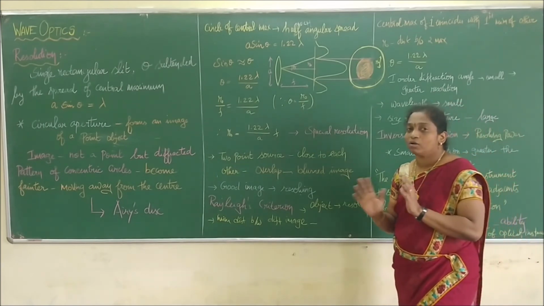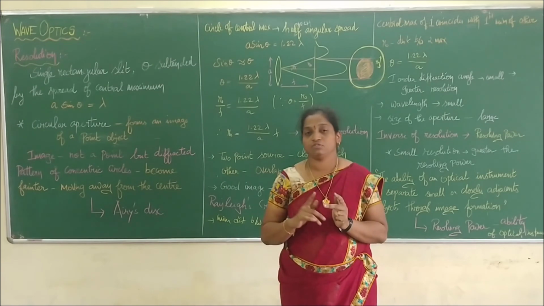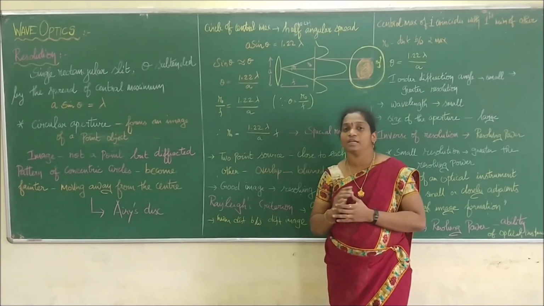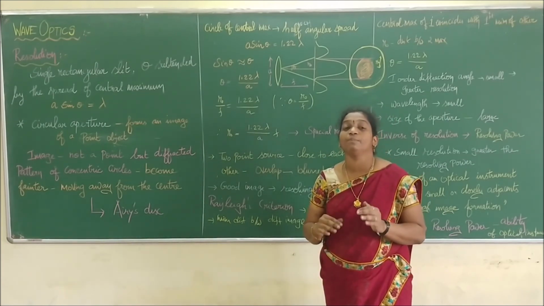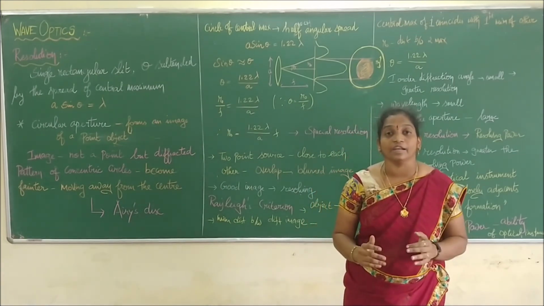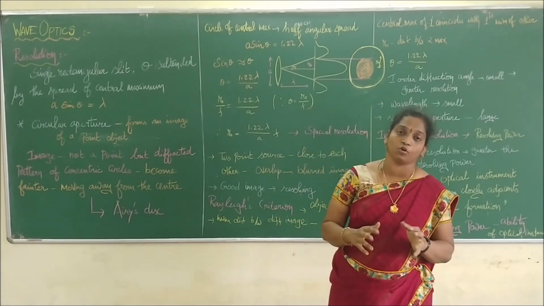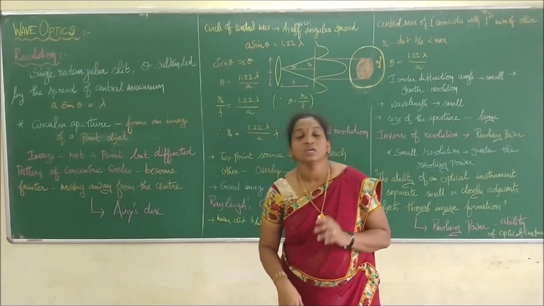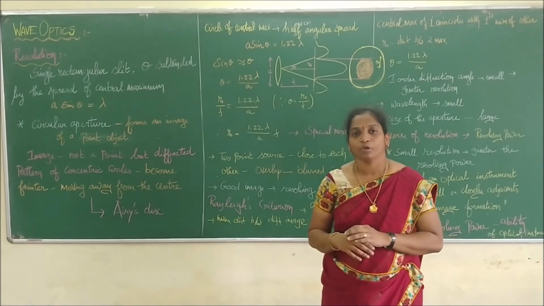Till now we have completed reflection and refraction using Huygens principle, and we have studied the interference pattern and the diffraction pattern. We are moving to the last final concept, called polarization. Light has a transverse nature, and we are going to study polarization in detail. Polarization plays a very important role in 3-mark questions, and standard questions come more frequently from this concept. We are going to see it in our next video. Thank you.